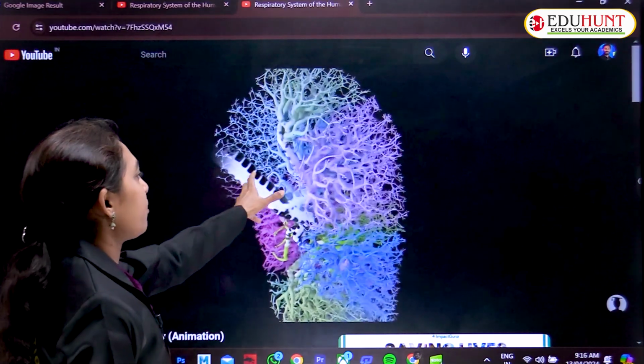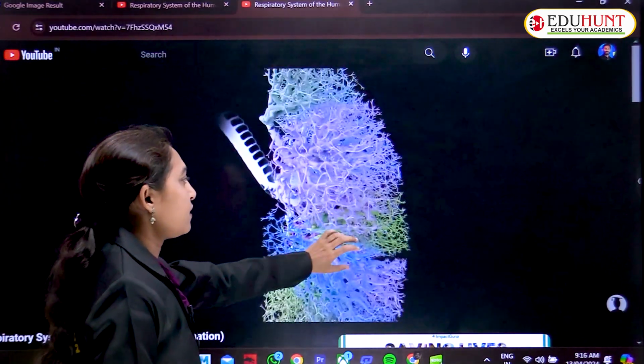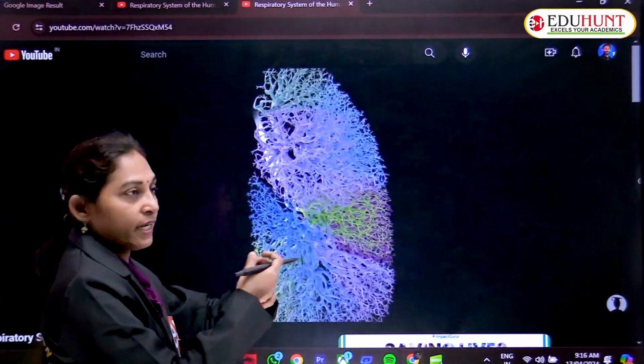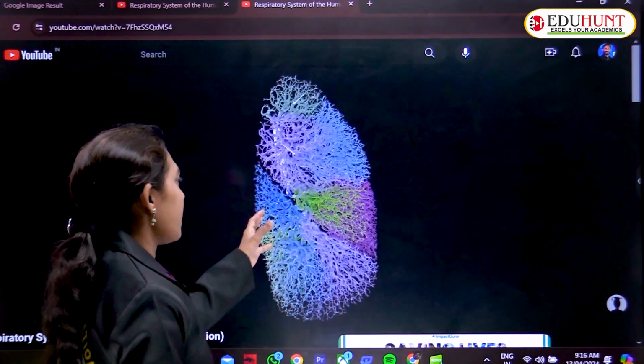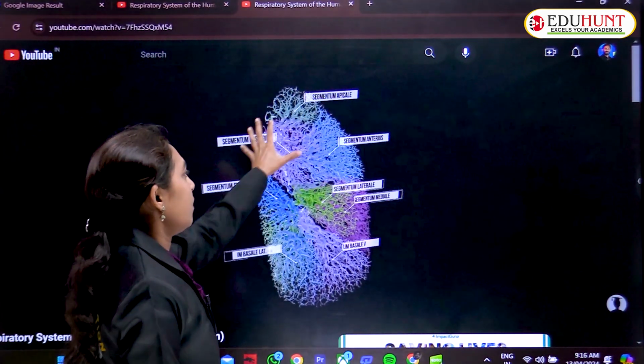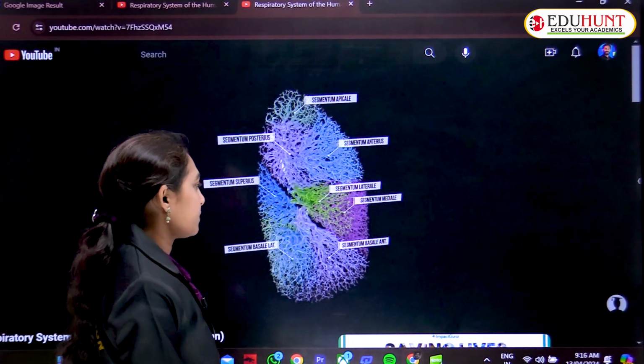These are the bronchioles. We can see the tiny hair-like, branched bronchioles in the lung.